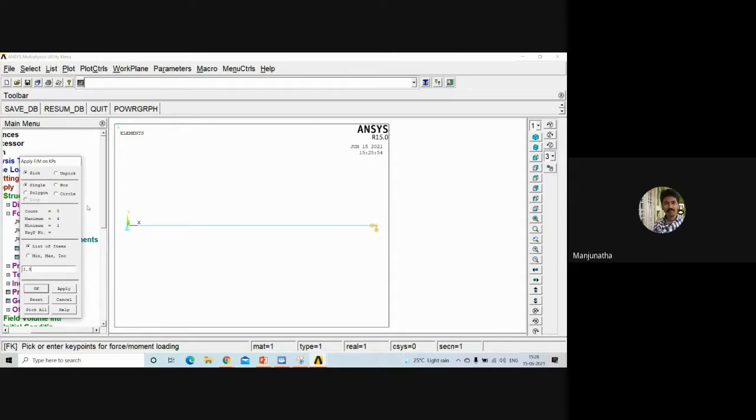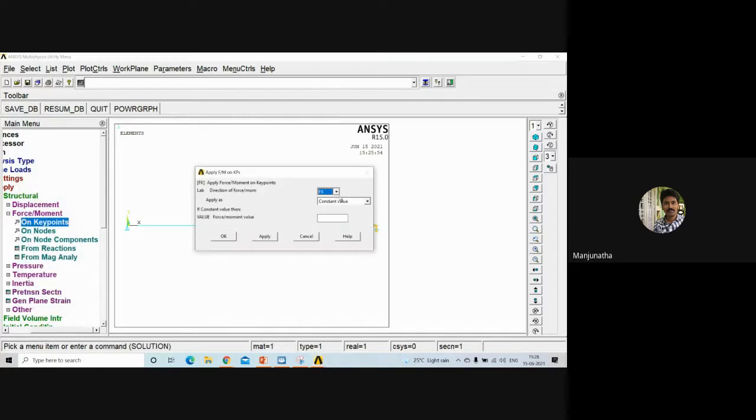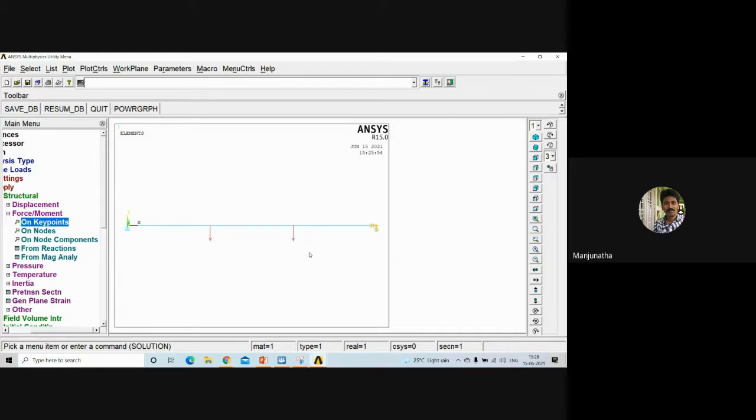Fine. Just click OK. Now I will select the direction of force as FY. It needs to be added in the vertical downward direction, which is represented as minus. So minus 15,000. Minus 15,000 Newton of load is acting. Click OK. You can notice that the force is acting in the downward direction.